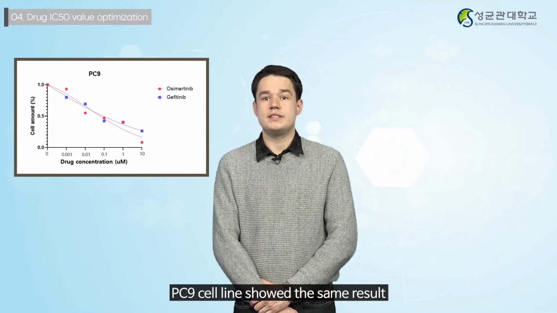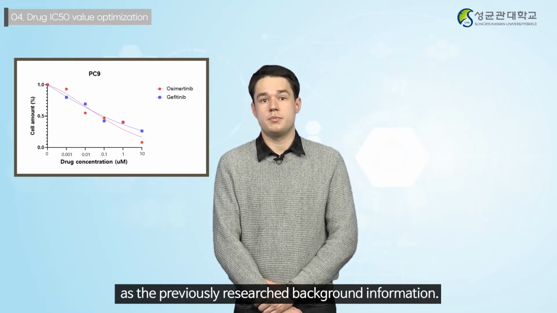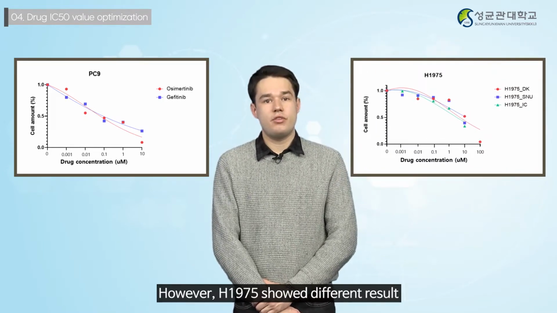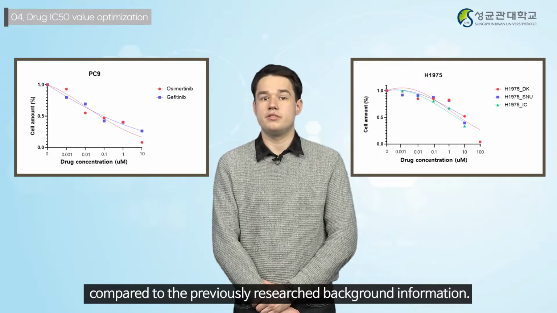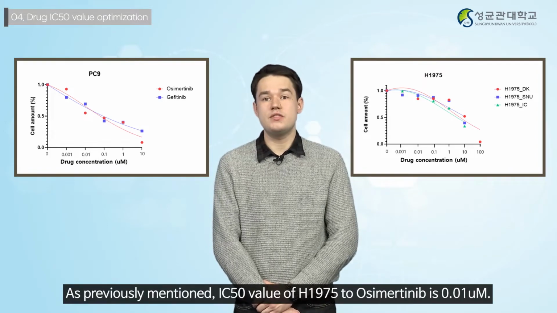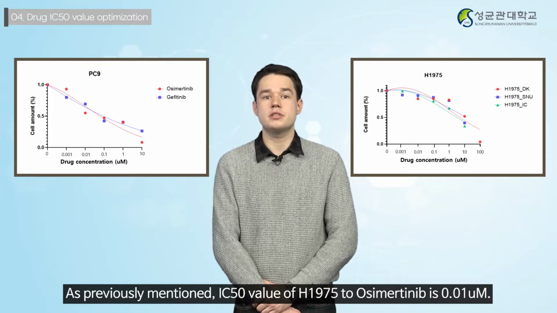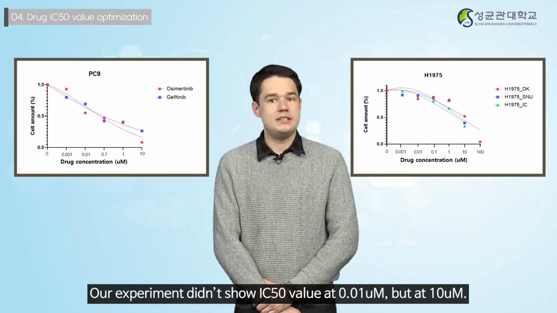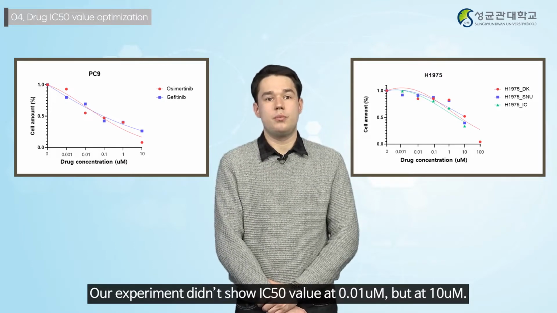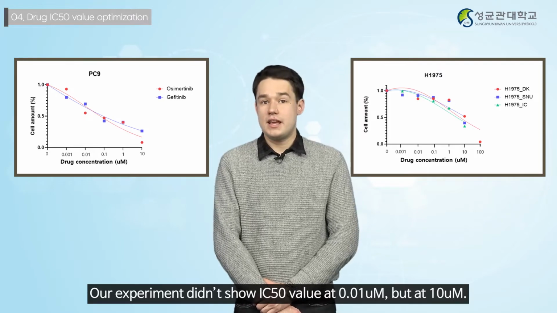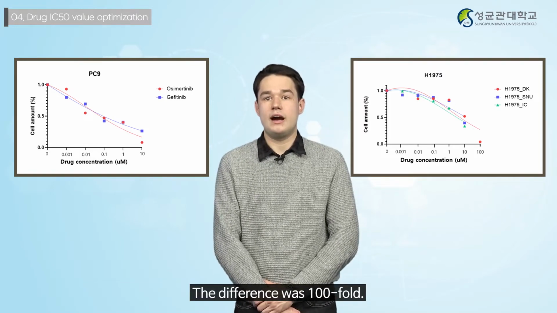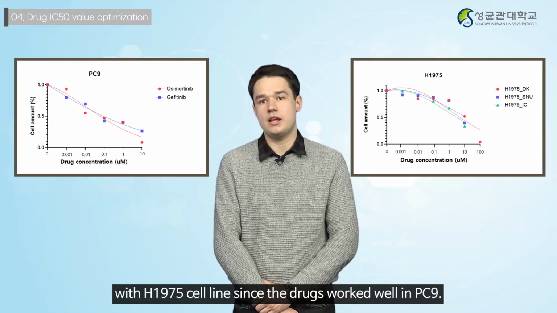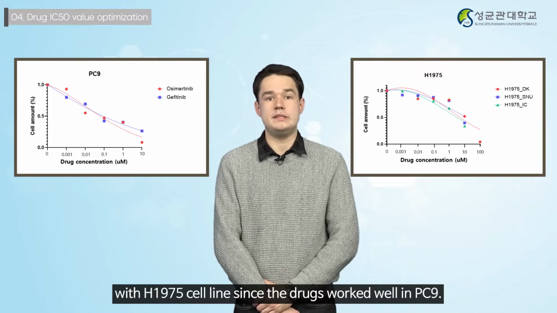The PC9 cell line showed the same result as the previously researched background information. However, H1975 showed different results compared to the previously researched background information. As previously mentioned, the IC50 value of H1975 to osimertinib is 0.01 micromole per liter. Our experiment didn't show an IC50 value of 0.01 micromole, but at 10 micromole, a difference of 100-fold. We believe that this was a problem with the H1975 cell line since the drugs worked well in PC9.